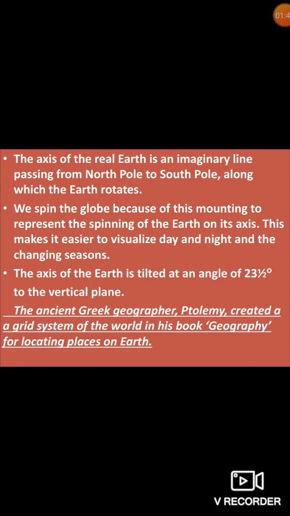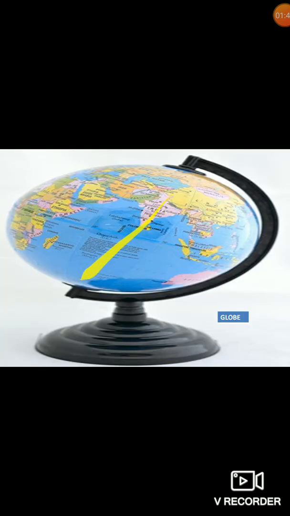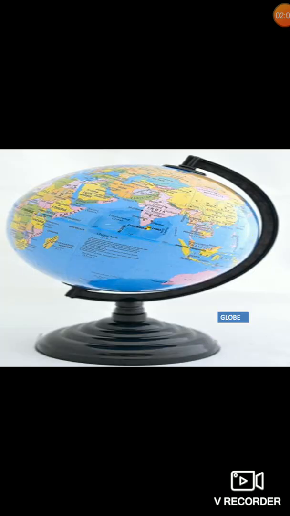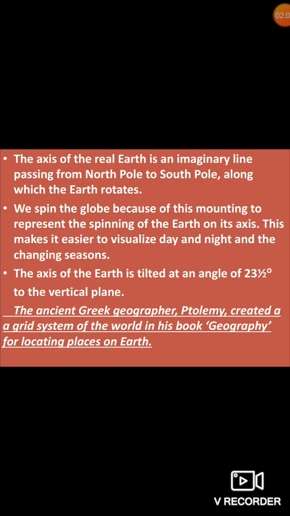The axis of the real earth is an imaginary line. You cannot see the axis. It is an imaginary line passing from north pole to south pole, along which the earth rotates. When you spin the globe, because of this mounting, it shows the spinning of the earth on its axis. As you know, the earth spins around on its own axis.